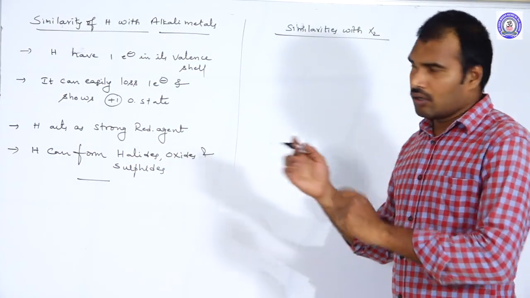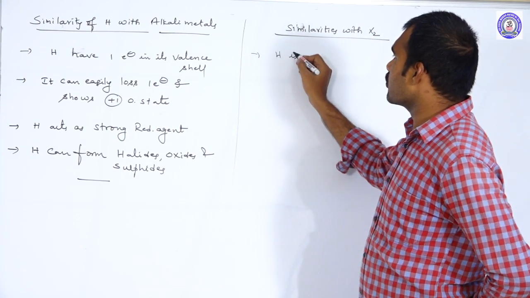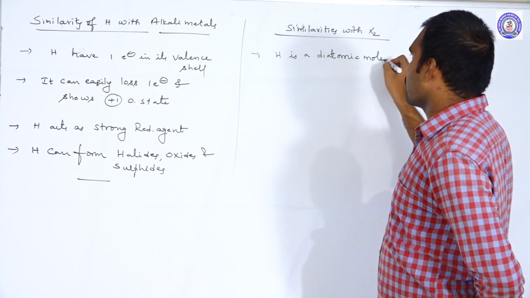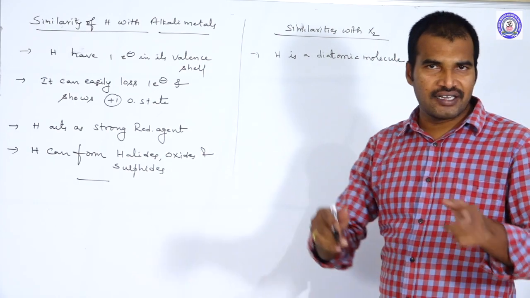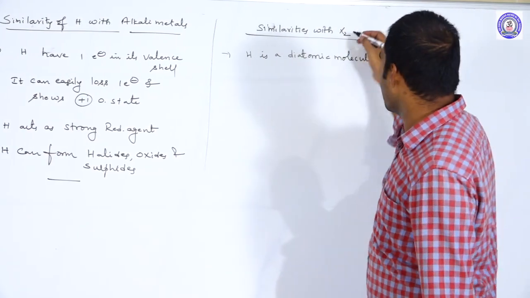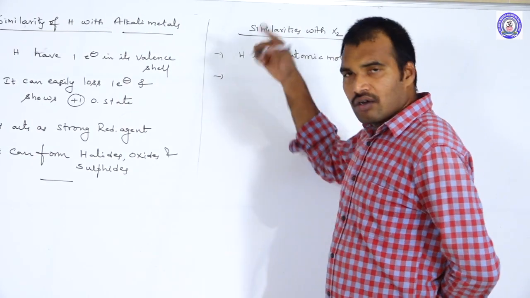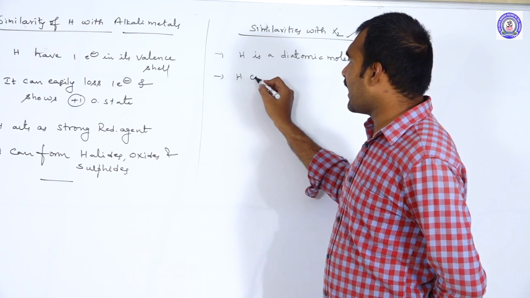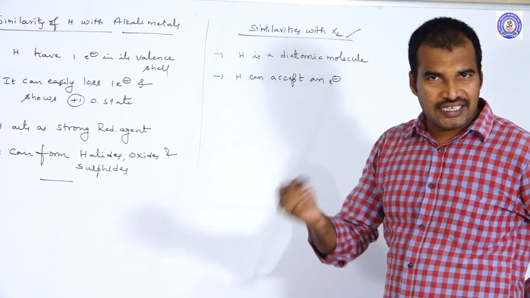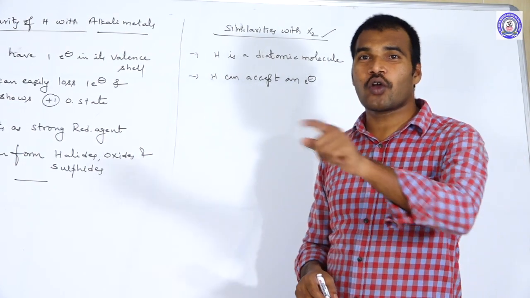If you compare with the halogens, like halogens, hydrogen is also a diatomic molecule. How do we write the hydrogen molecule? H2. Halogens are also diatomic: F2, Cl2, Br2. Next one: like halogens, hydrogen can accept an electron to get a duplet configuration, whereas halogens accept an electron to get an octet configuration.